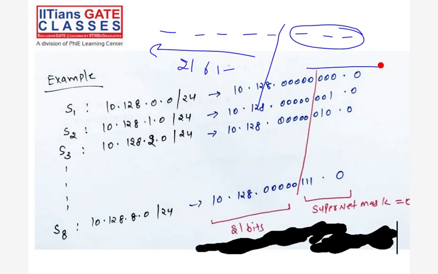Now we have to apply some rules, but for now, the SuperNet ID will be the first, lowest subnet ID. So here the lowest subnet ID is this one. So this is the SuperNet ID for the whole network, right? Now see.